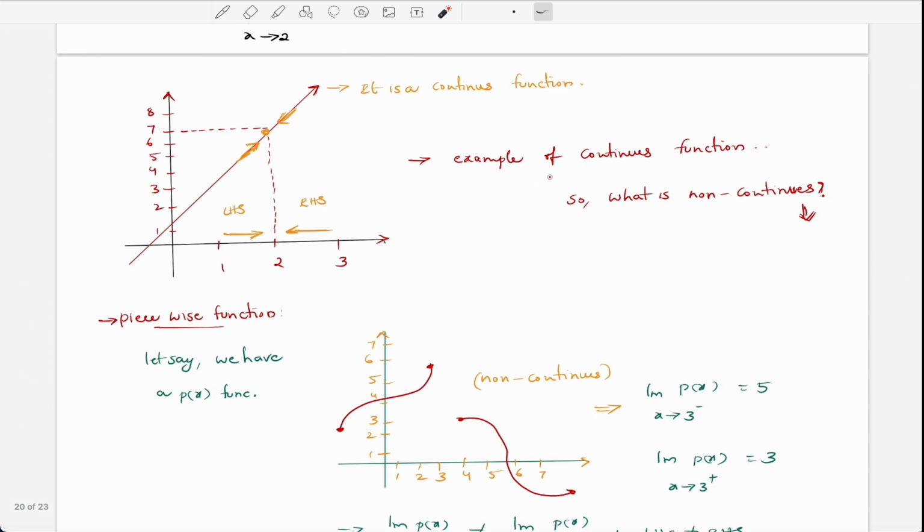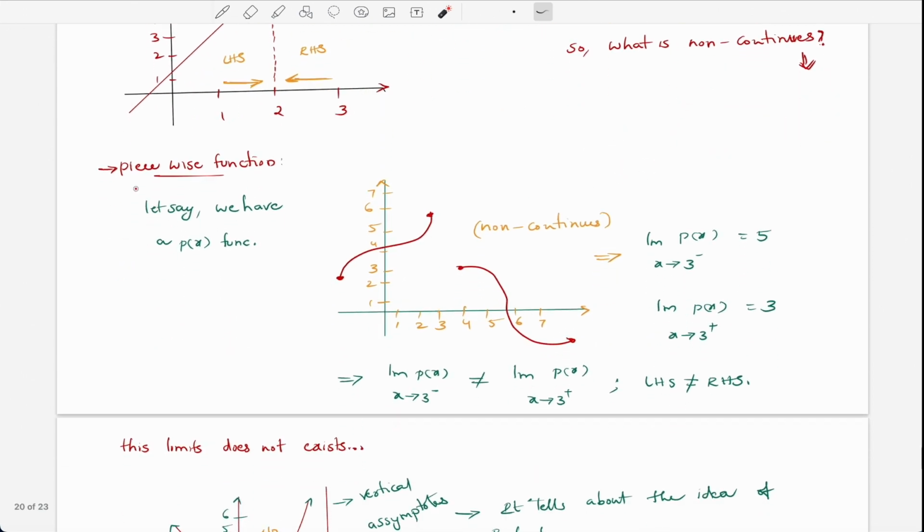As we discussed the continuous function, now what is a non-continuous function? I am going to give an example. This is a piecewise function. Let's say we have a function p of x, and this is non-continuous. These are both limits of p of x.